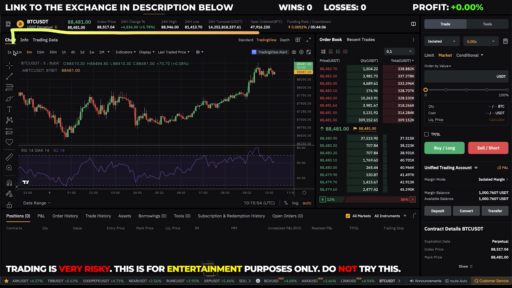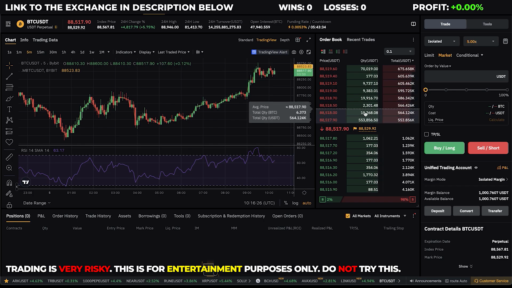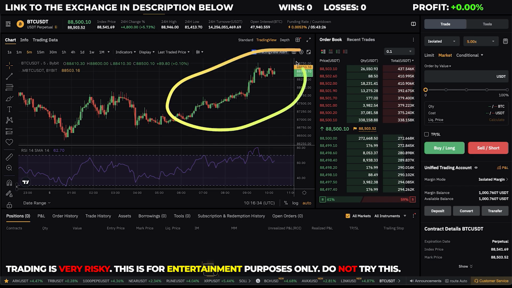Alright, today I will be scalping crypto on the 5-minute time frame, and today I will be scalping with leverage as well, and I will try to make as much profit as possible, but keep in mind I'm using a very aggressive trading style and there's a high risk that I can lose my entire account. So please, whatever you do, do not try this yourself. With that said, now it's time to start trading.